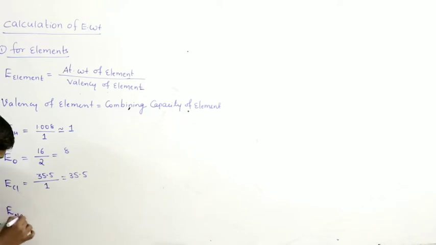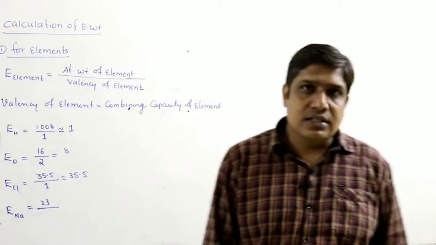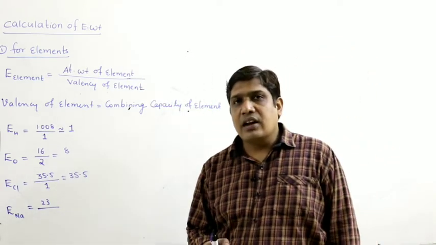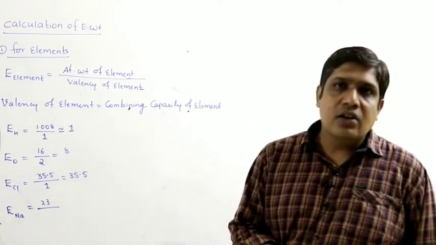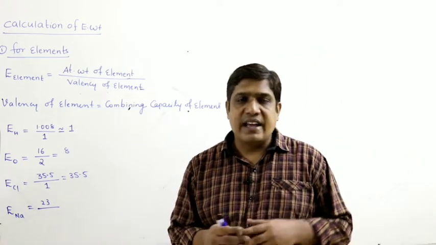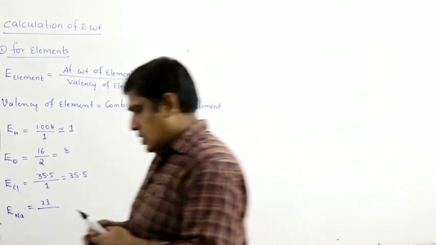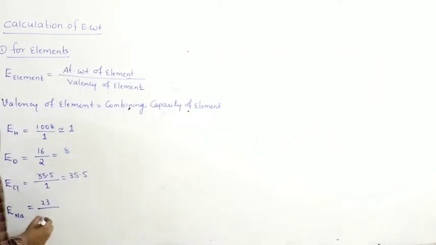Coming to some metals, sodium. What is its atomic weight? 23. Sodium possesses 1 excess electron. If it loses that 1 electron, it gets the neon configuration. So while forming compounds, it has a tendency to lose that 1 electron. So its combining capacity is 1.